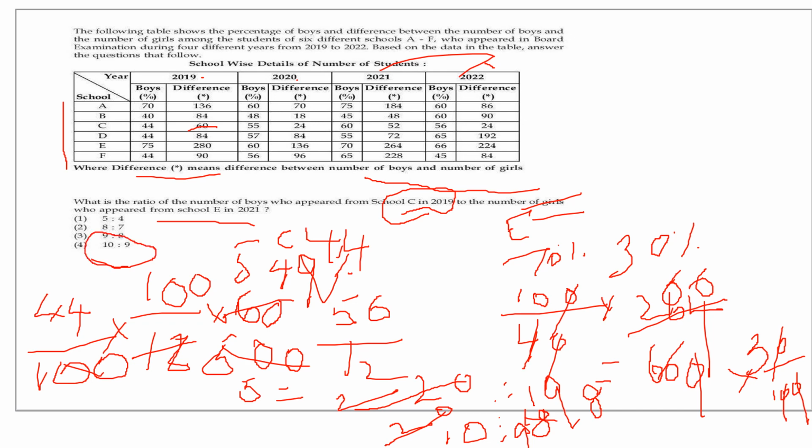You got it? So for both the things, first you have to find out the total number of students, then only you can find out the number of boys or the number of girls who appeared. Alright?